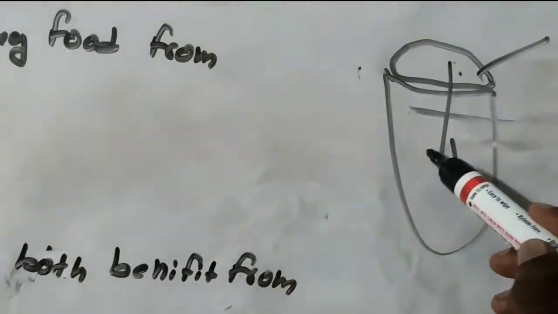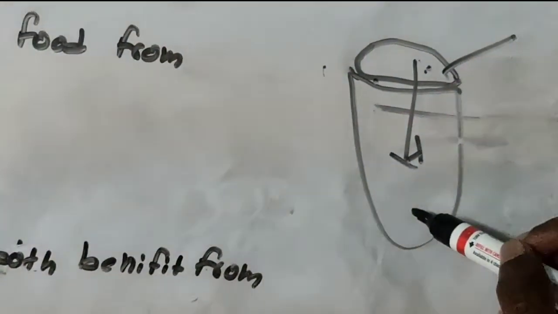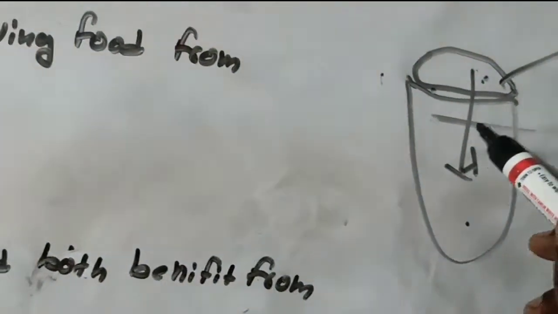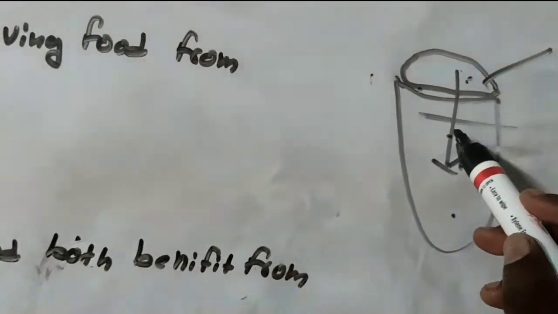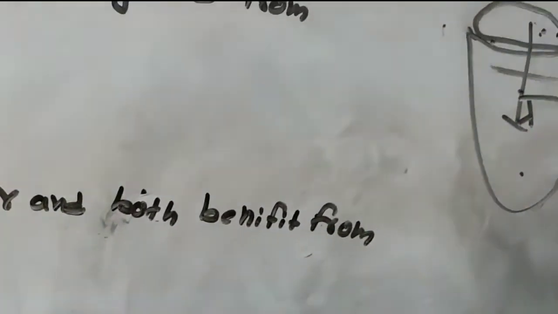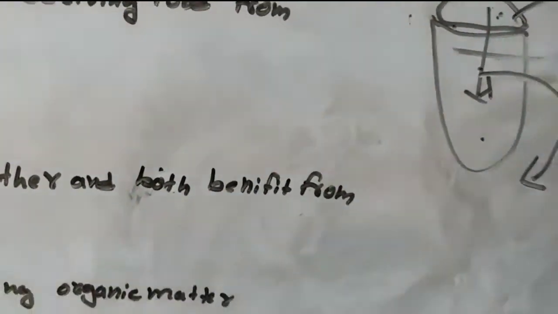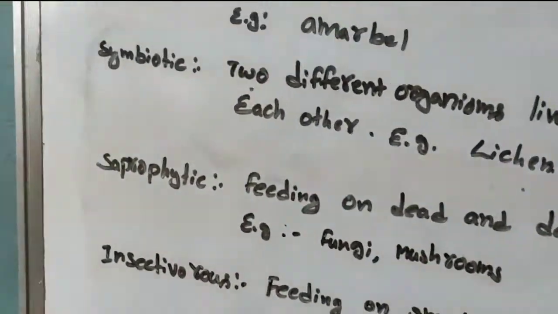The insect will be trapped in the pitcher and the lid will be closed. The enzymes present inside the pitcher will be secreted and the insect will be digested, and the nitrogen present in the insect will be utilized by the plant. This is an insectivorous plant. Once again I am repeating.